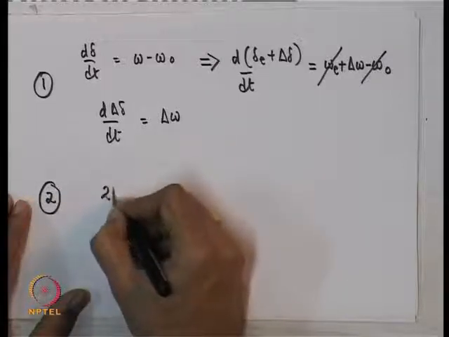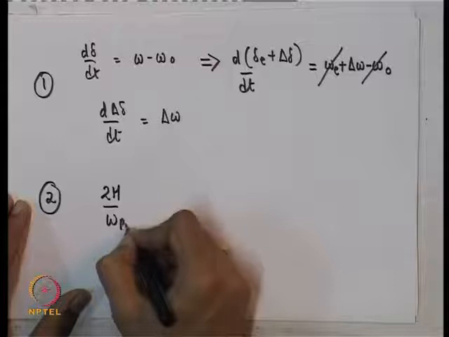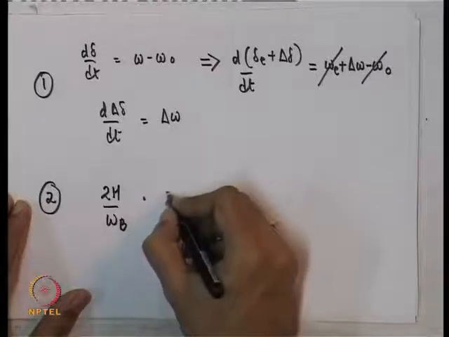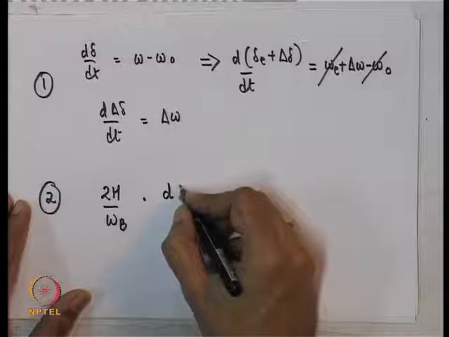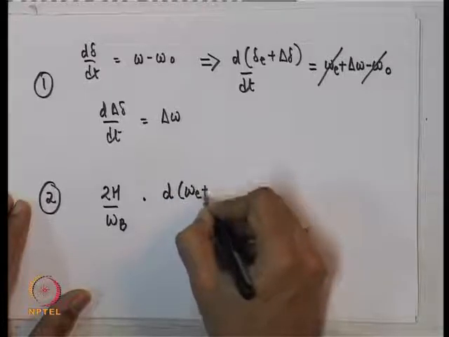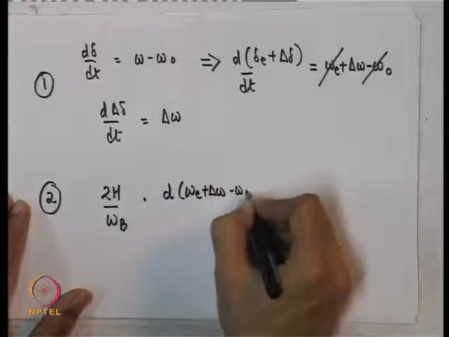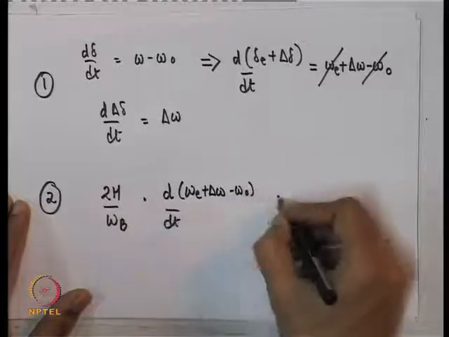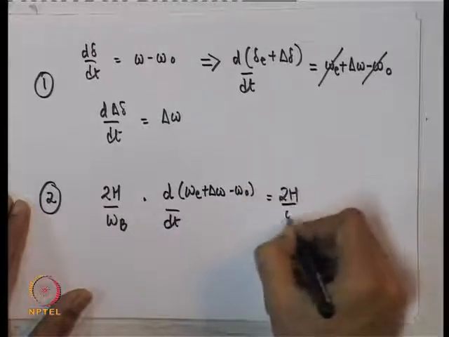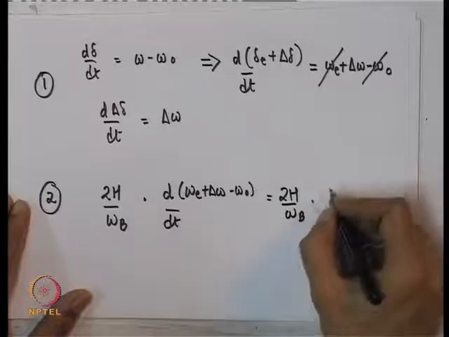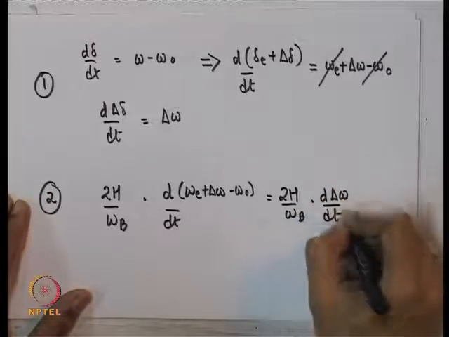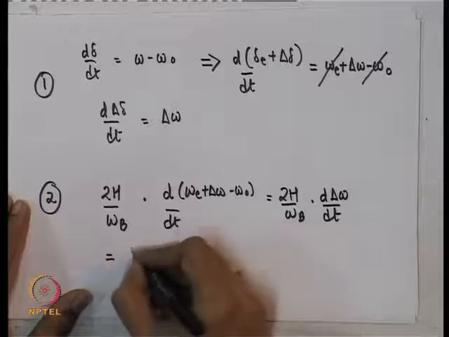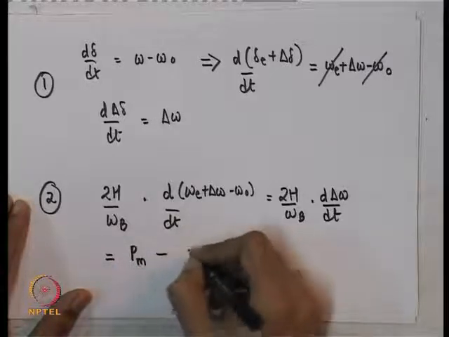For small disturbances, the other equation, this is the first equation, this is the second state equation. You have 2H by omega b into d delta omega by dt, which is nothing but 2H by omega b into d squared delta by dt squared, is equal to Pm minus Pe.